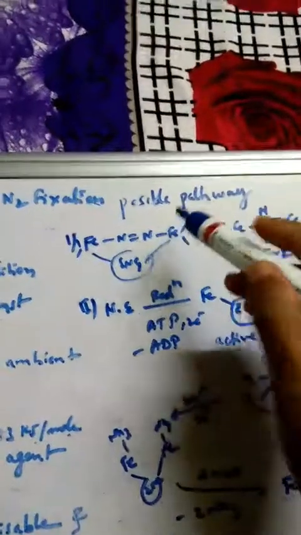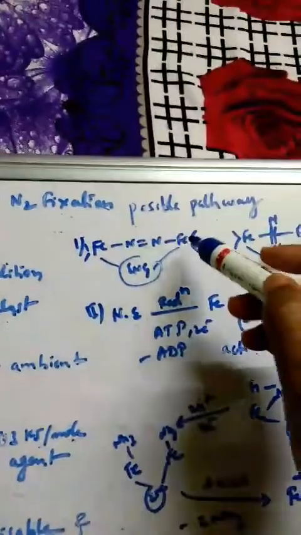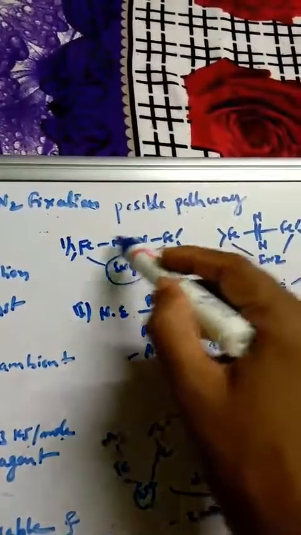Now you see here the possible fixation pathway. This is the enzyme I have shown you, simple iron, which as I said is nothing but the iron molybdenum enzyme. Nitrogen can be fixed between these two irons in the form of this or like this. The first step is like this. It can be fixed either vertically or horizontally.